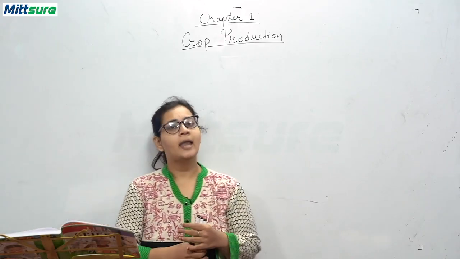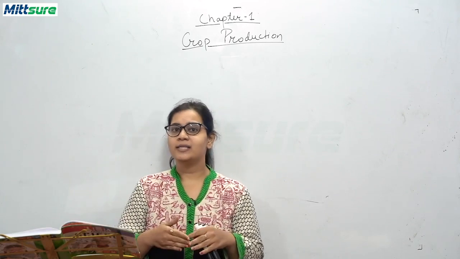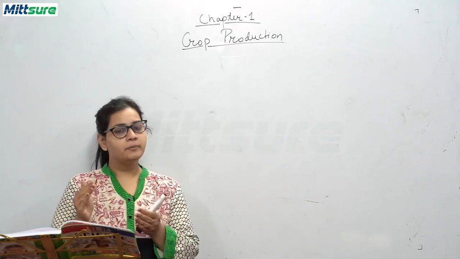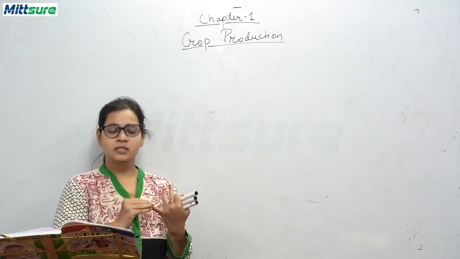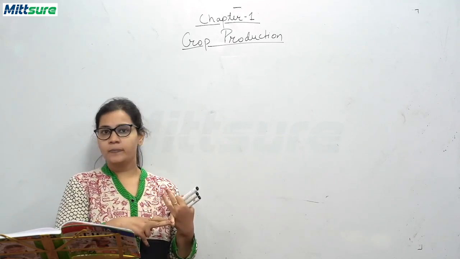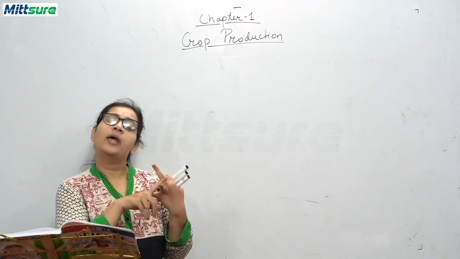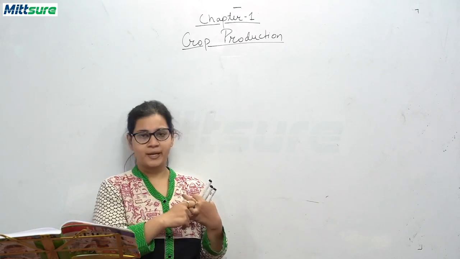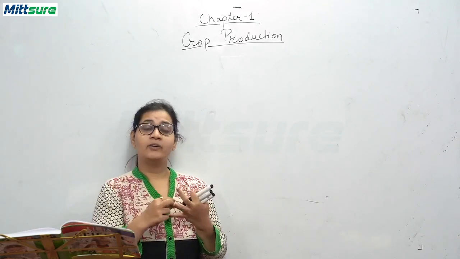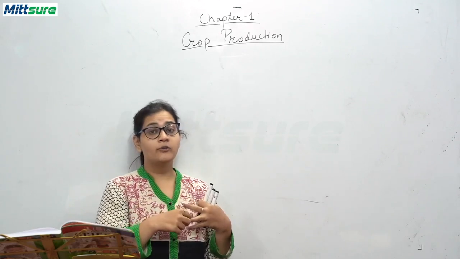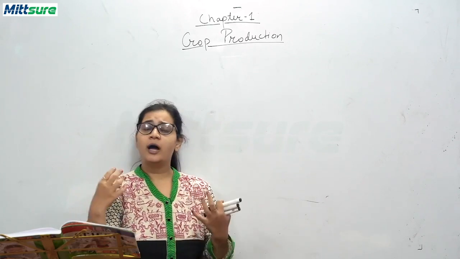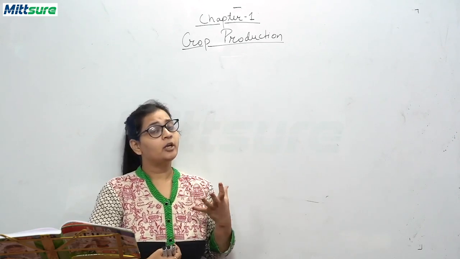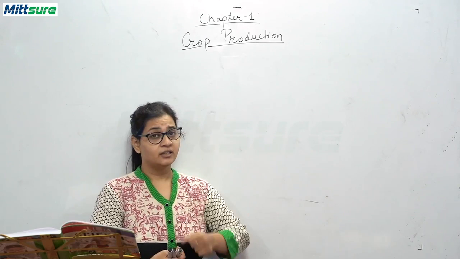Hello students, now we will discuss all the exercise of the chapter crop production. इस chapter में हमने क्या क्या पढ़ा है? We have discussed about the types of crops, then about agricultural practices, that is how the soil is prepared by the process of plowing. Then we have studied about the process of manuring. After this manuring, we have discussed about another method of soil enrichment, that is green manuring.